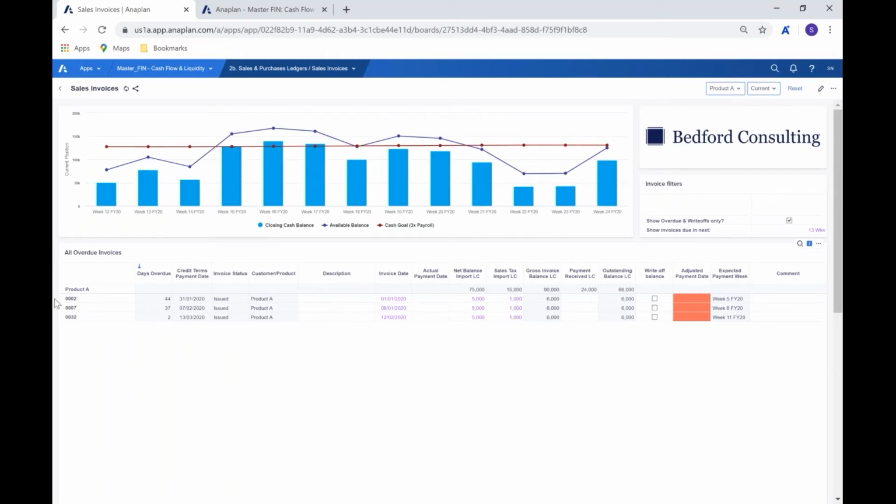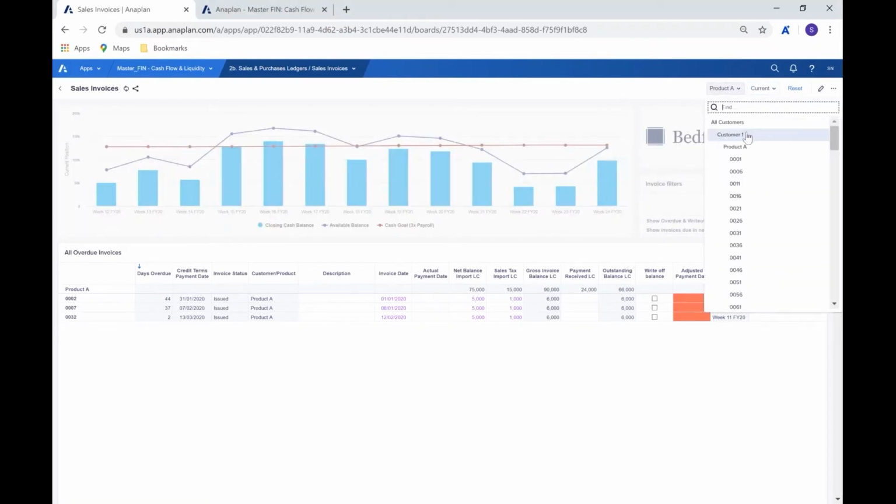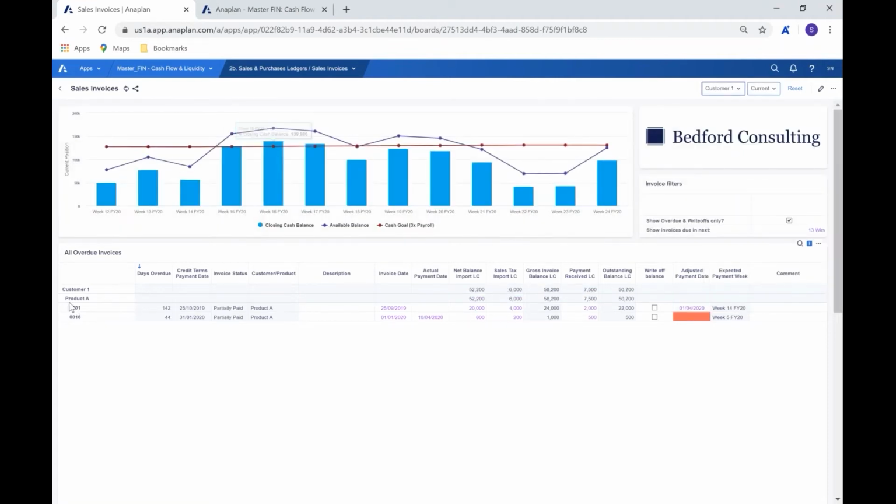So here we're looking at each of those invoices that we were just looking at a moment ago in that breakdown. So we're looking at the total and the cash flow, then we looked at our customers, then we looked through product and we're looking at the invoices. Now the view that we have here is that within the specific customer we were looking at, customer one, we're looking at product A and the two invoices that are overdue or written off. That's based on the filter that we have up here. So what we're effectively saying is these are the invoices right now that are either overdue or written off.